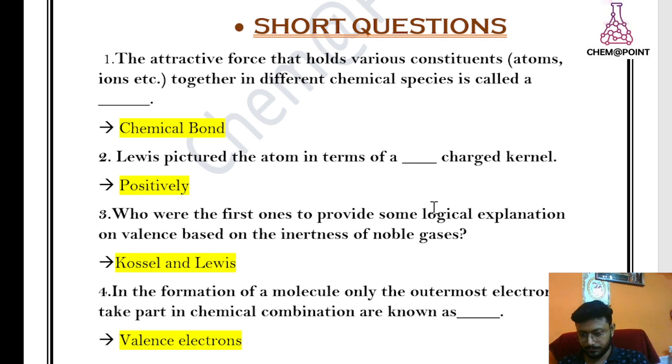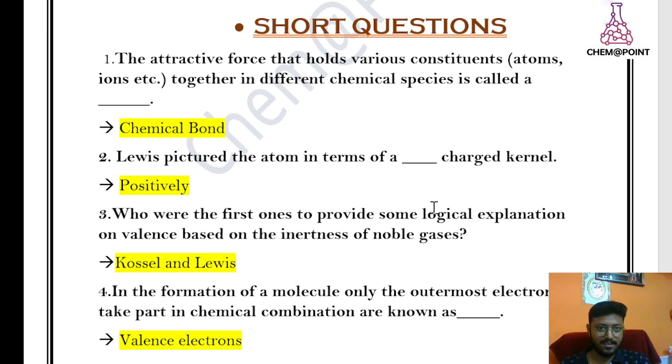Dear students, all of you know that the attractive force that holds various constituents, atoms, ions, is known as the chemical bond. There are many types, like ionic bond, covalent bond, metallic bond, hydrogen bond.